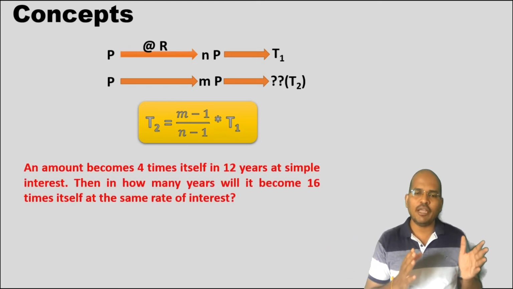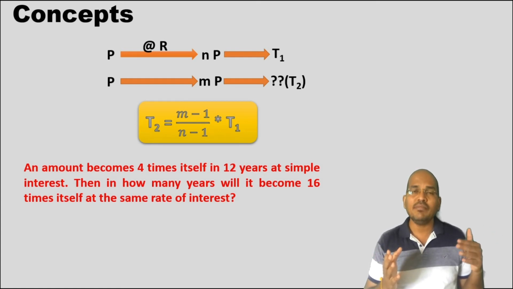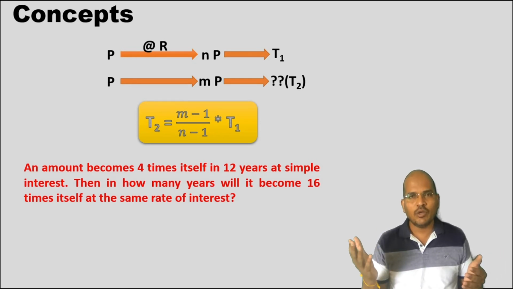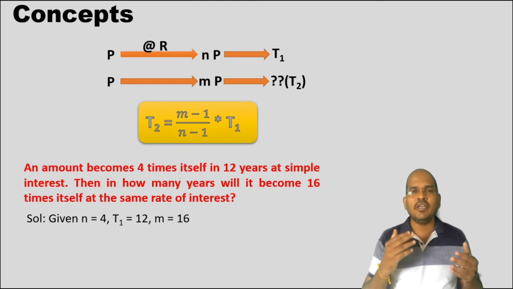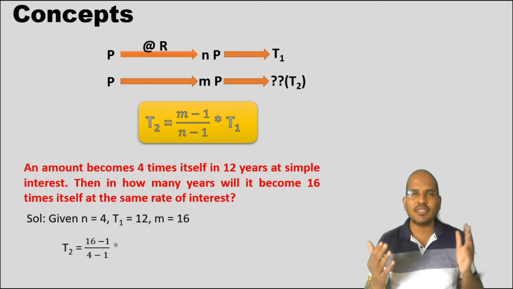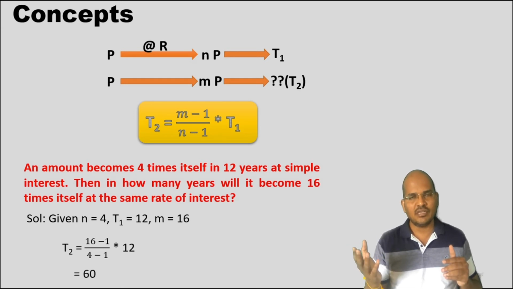An amount became 4 times itself in 12 years at simple interest. Then in how many years will it become 16 times itself at the same rate of interest? Now, using common sense, given n value is 4, t1 is 12, given m value is 16, and he is asking us t2. So plug in the values of m, n and t1, the answer would be (16 minus 1) upon (4 minus 1) times 12, and that comes down to 60 years. 15 by 3 is 5, 5 times 12 is 60. So this is how you calculate the time based on your m, n values.